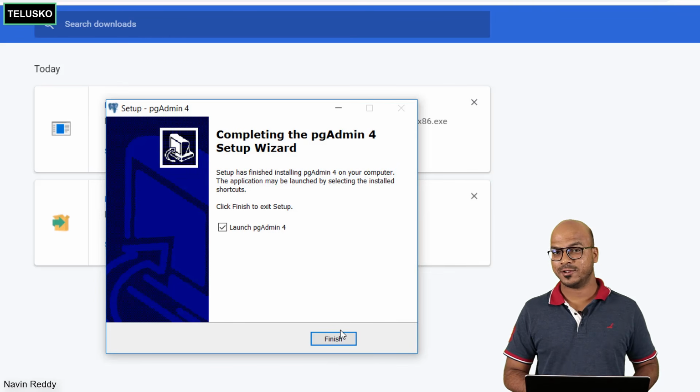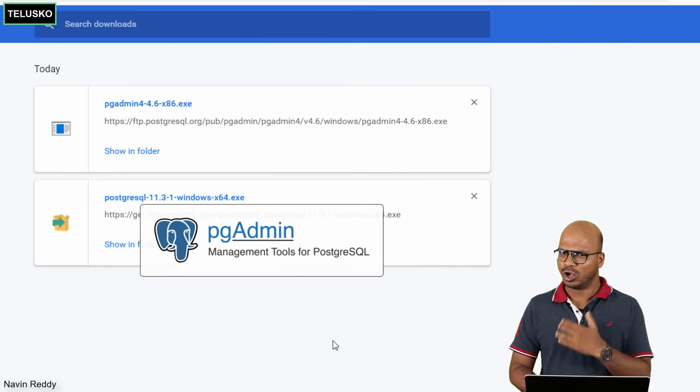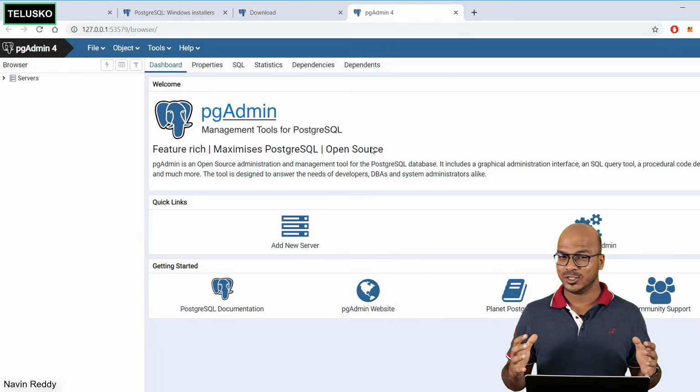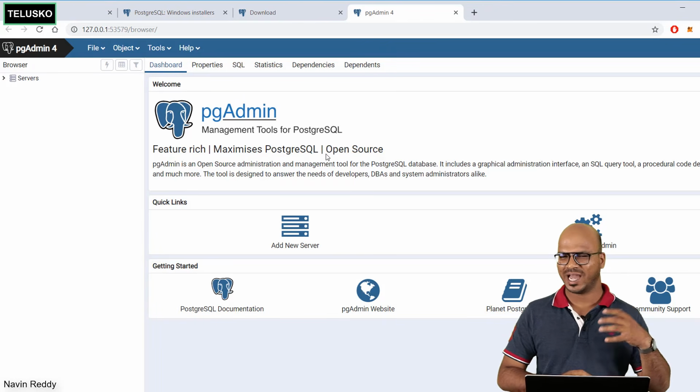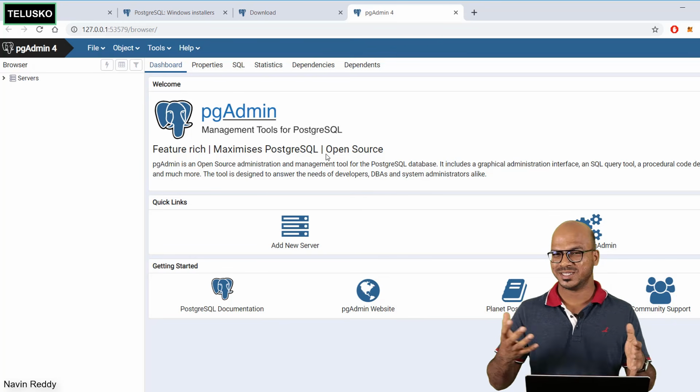The setup for PgAdmin is also done. Let's click on finish. It will launch PgAdmin for you. You can see you got a PgAdmin page on your browser. So that's how you can handle it. We don't have a good UI tool. Basically it opens in a browser.